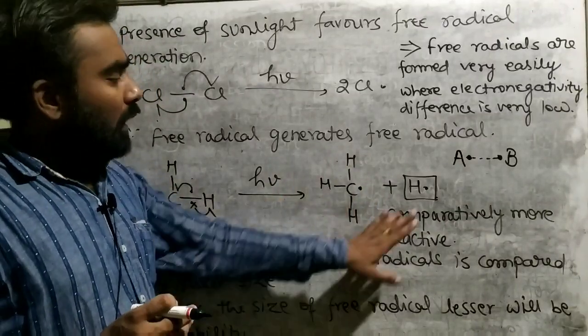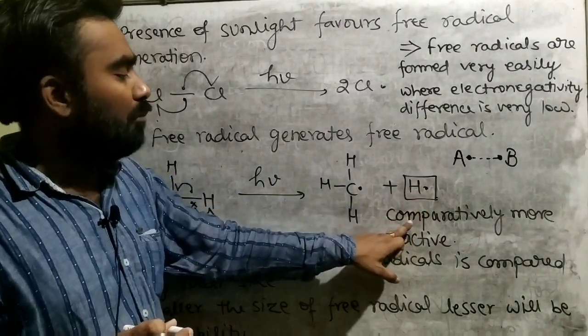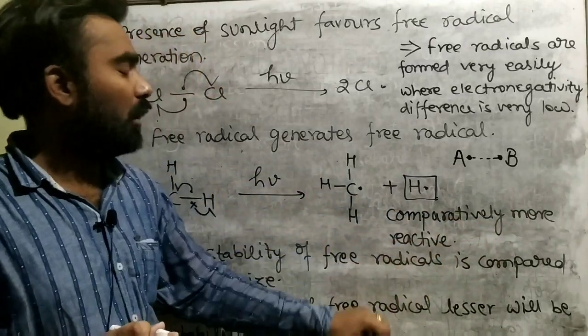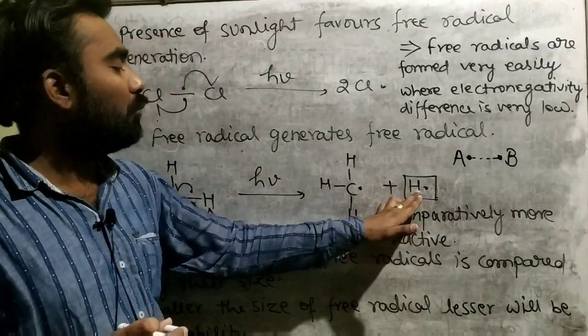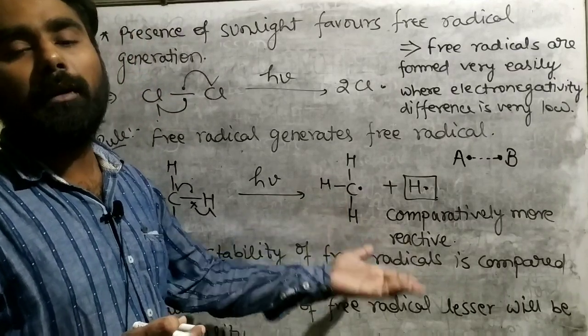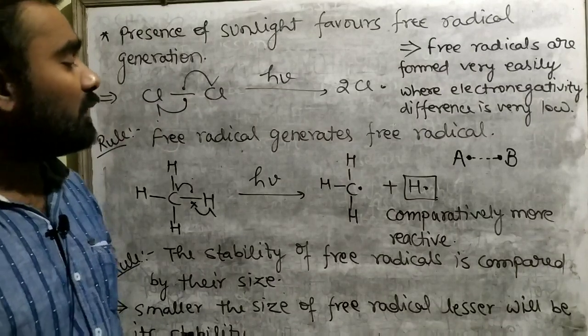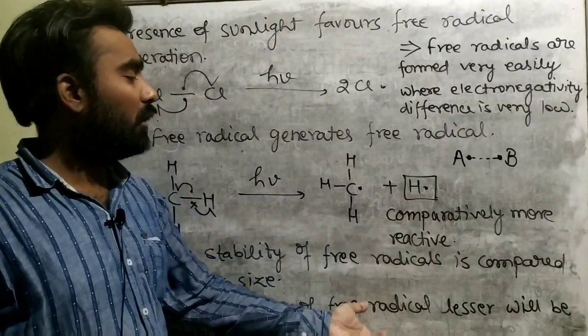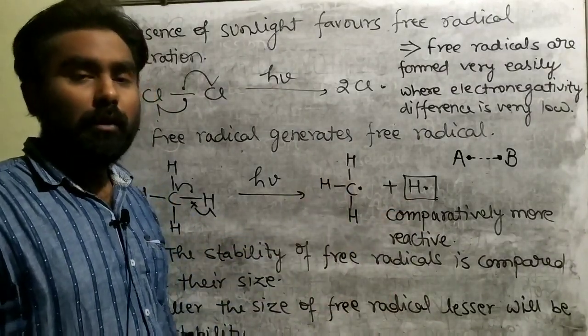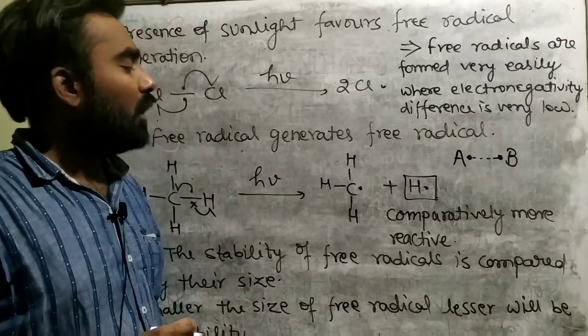So here I have written that hydrogen free radical is comparatively more reactive. Comparatively more reactive means it is more reactive than methyl free radical. How can we come across these types of results? ये हम कैसे जान सकते हैं कि this is the more reactive, this is less reactive? So understand this process very carefully.